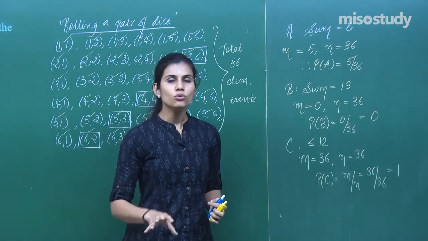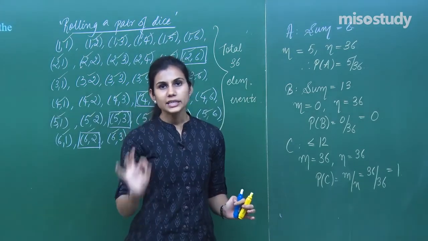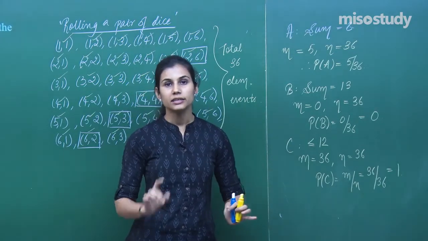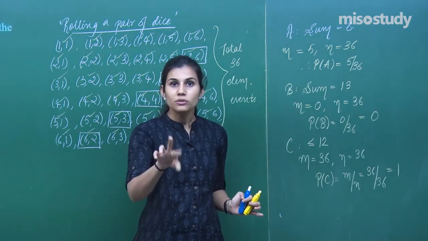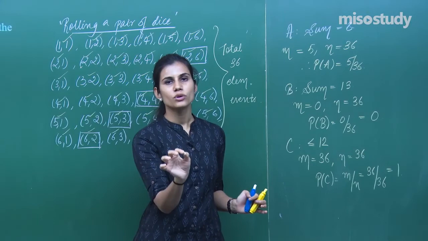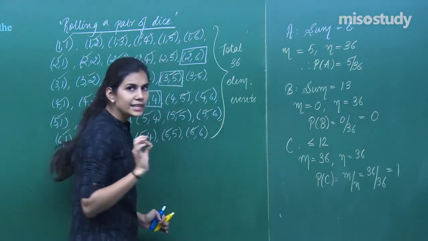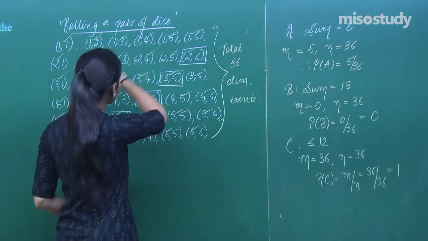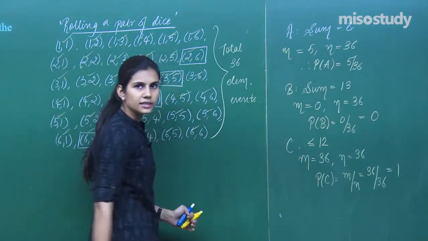That means you roll this pair of die any number of times. Each time this event will definitely occur. Each time whatever output you get is definitely going to be such that when you add the two numbers on both the die, the sum is going to be less than equal to 12. Every time this will happen, because each time that you roll this pair of dice, you will get one of these outcomes, and any of these outcomes is favorable to event C.